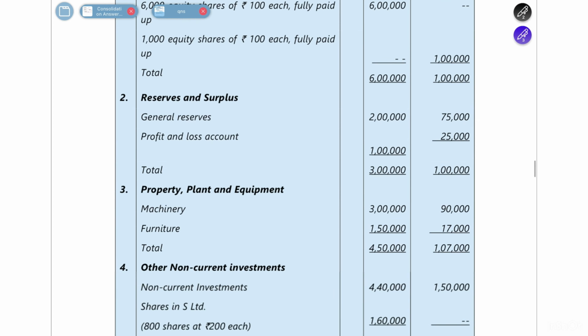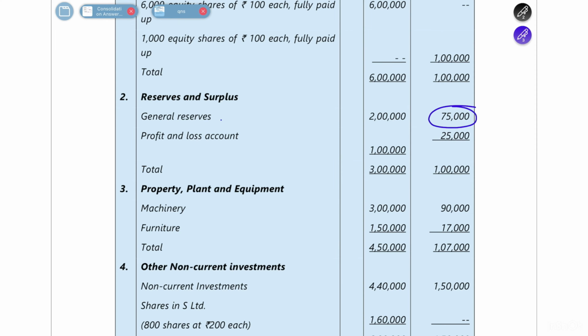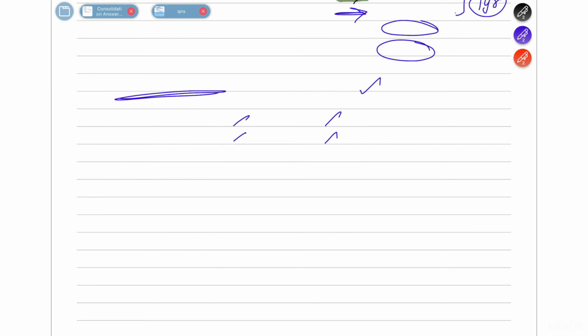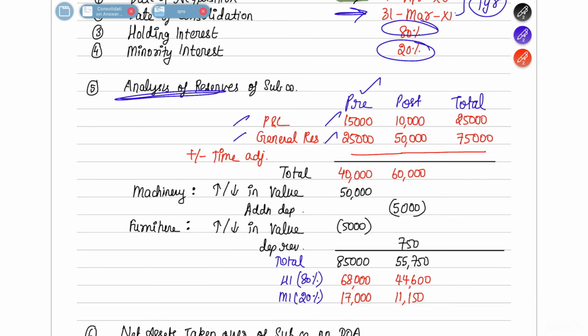The bifurcation is going to be 75,000 worth of general reserve and 25,000 worth of P&L account. So here 25,000 worth of P&L balance is there, 75,000 worth of general reserve balance is there. From this 25,000, if already 15,000 is pre, then the rest 10,000 will be considered as your post. From this 75,000, if already 25,000 is pre, the rest 50,000 will be considered as your post.